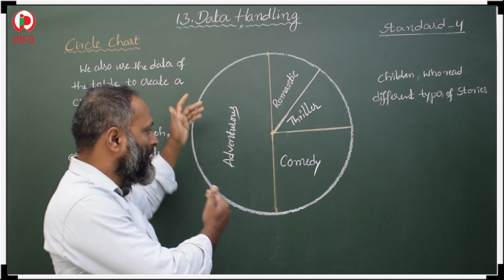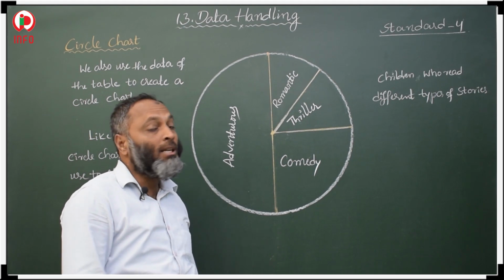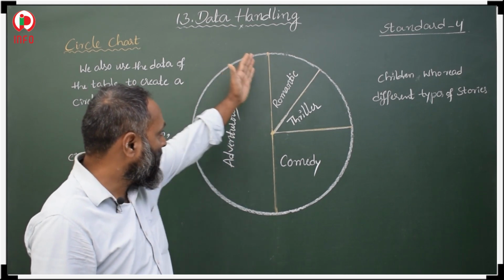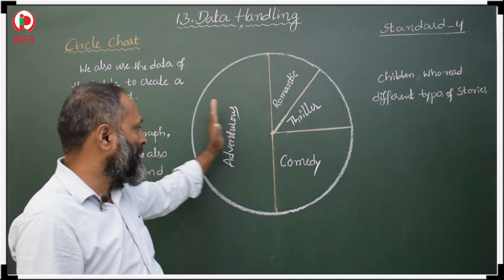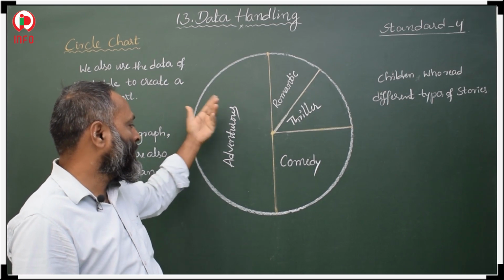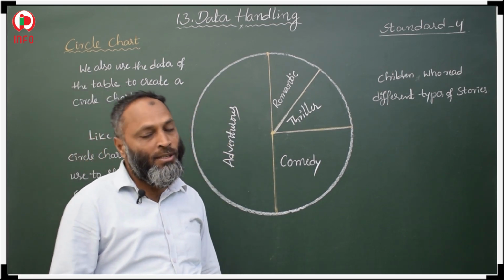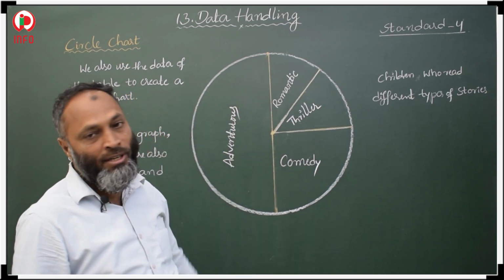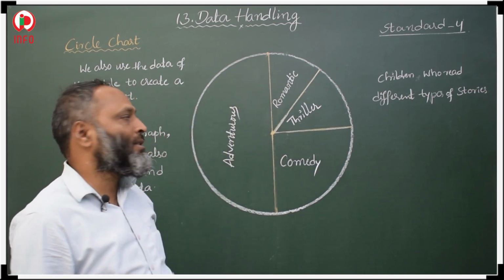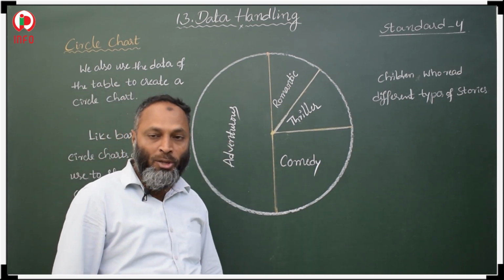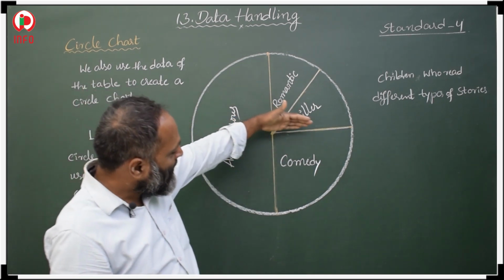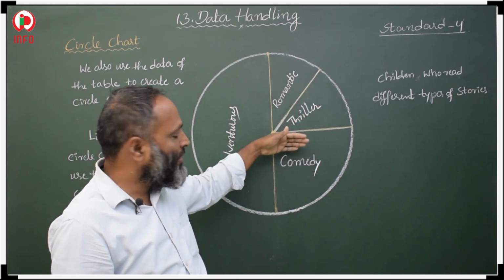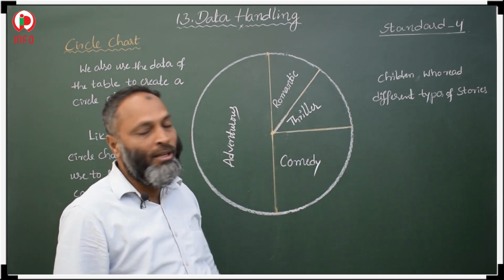So what does this circle chart summarize? It is very easy to summarize. This is half of the portion, meaning half of the students like to read adventurous story books. Why does half of the circular part show adventurous? It means half of the students like to read adventurous story books. And here this is 1/4 of the portion, so 1/4 of the students like to read comedy